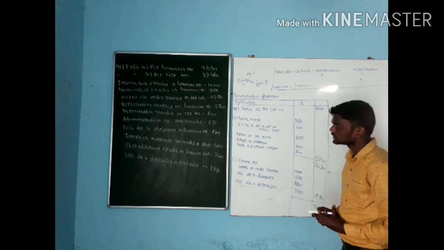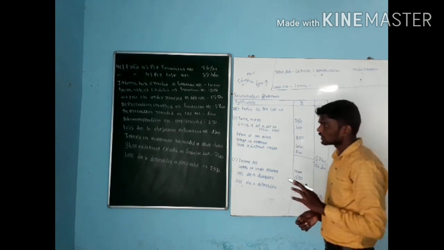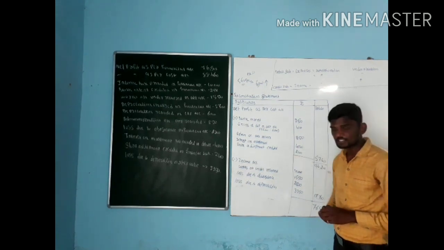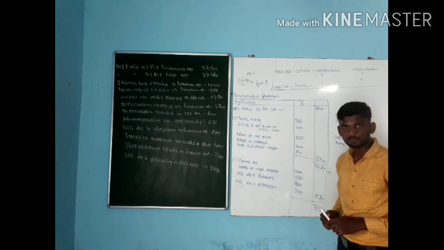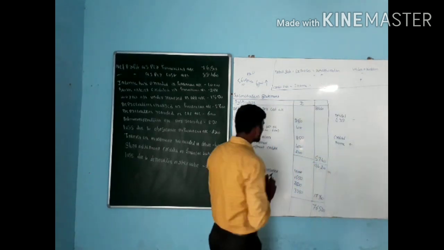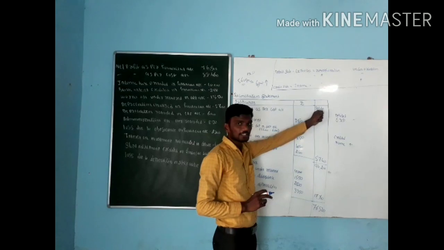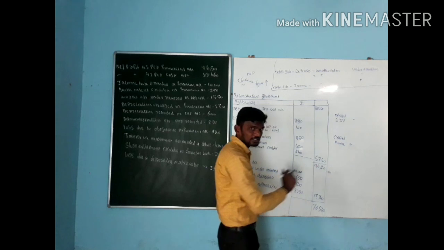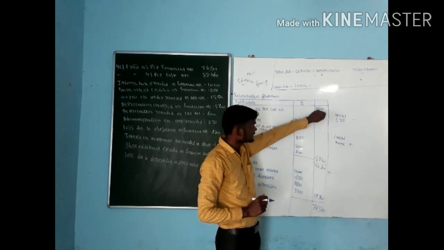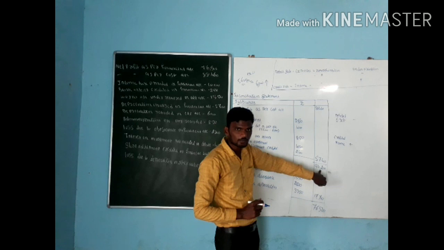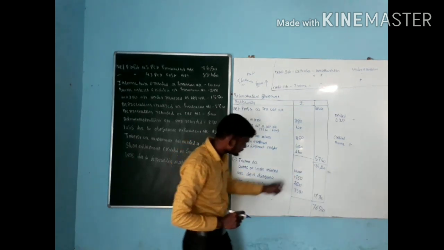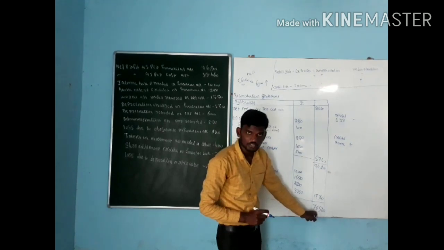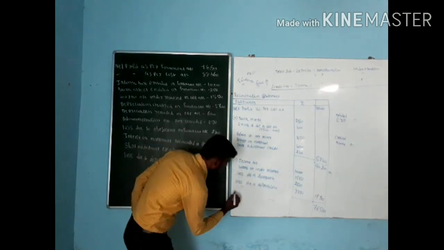Next one, loss due to depreciation in stock value. Any kind of loss is a kind of expense, so go for minus the value. Loss due to depreciation, that is 3,350. And you add the values to the net profit as per cost account, 88,460. Adding the values, we are getting 5,740. 5,740 plus 88,460, we are getting 94,200. Minus this value, how much? That is 17,700. How much are we getting? 76,500. This is net profit.